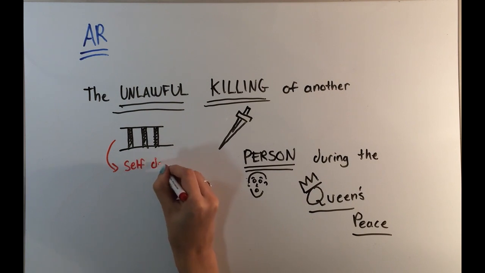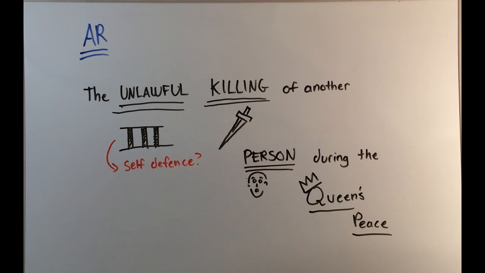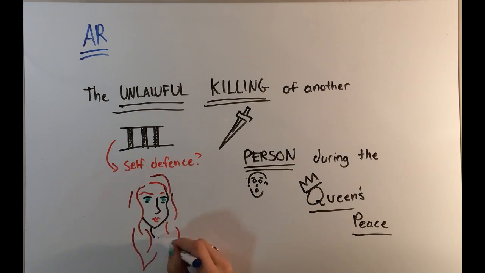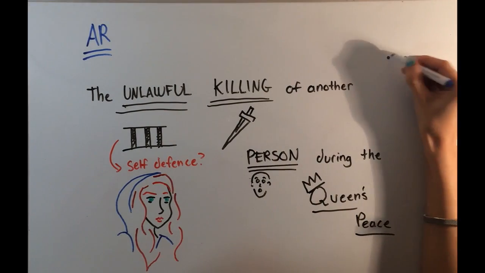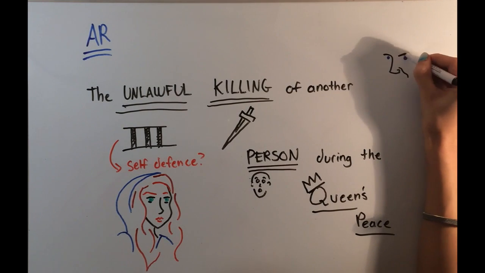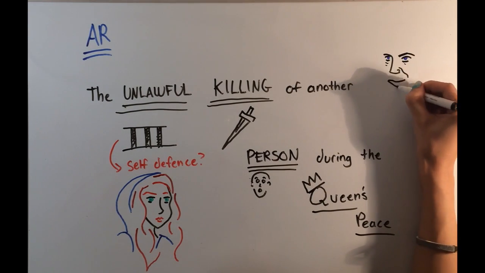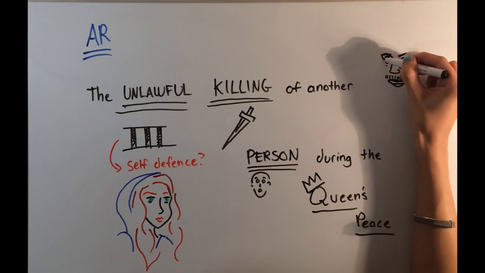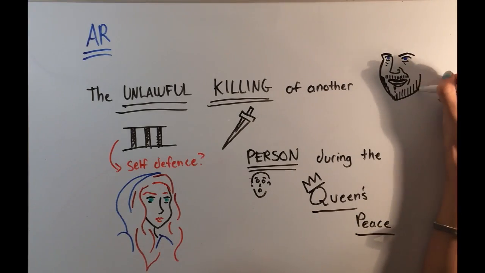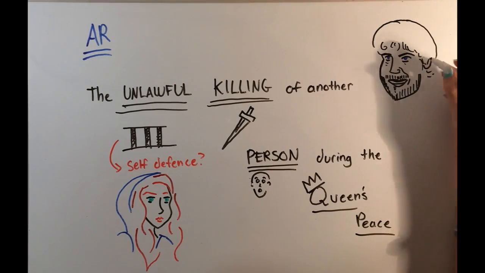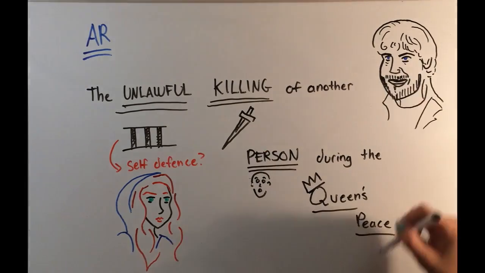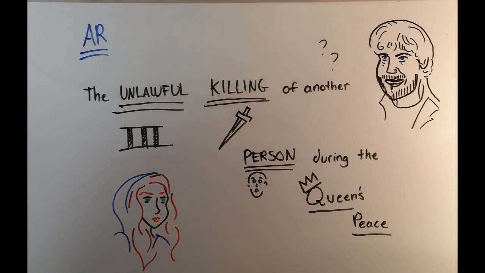Well, in essence, it means that there is no justification for your act. The most common example would be self-defense, so if you act in defending yourself and killing somebody, for example. That would be a lawful killing, and I think that we can say pretty definitively here that Sansa did not act in self-defense as she tied Ramsay up and put him in a cell with a bunch of hungry dogs, so we can rule that one out. So the killing is indeed unlawful.